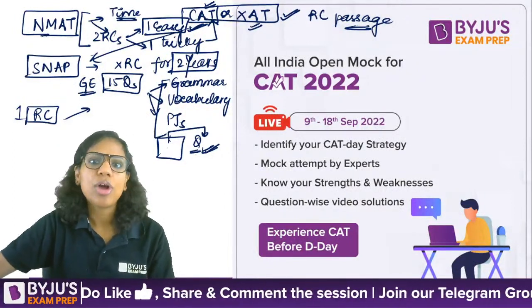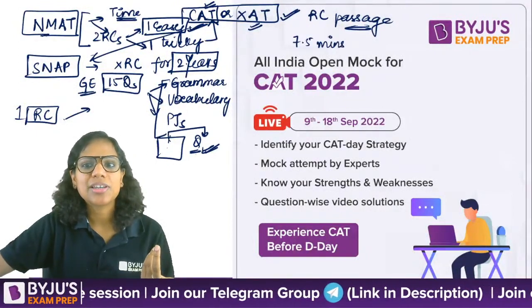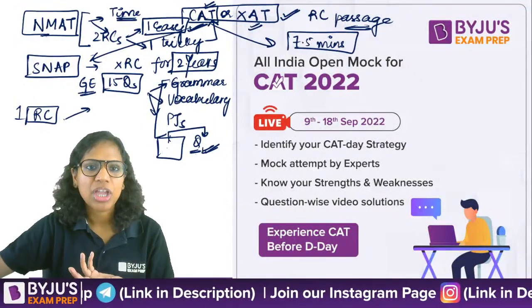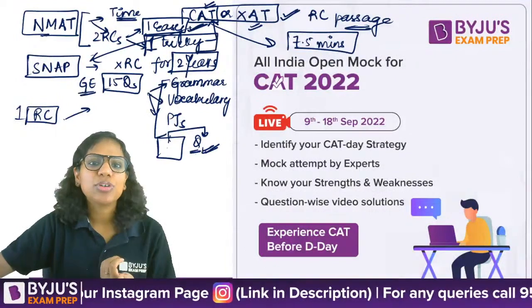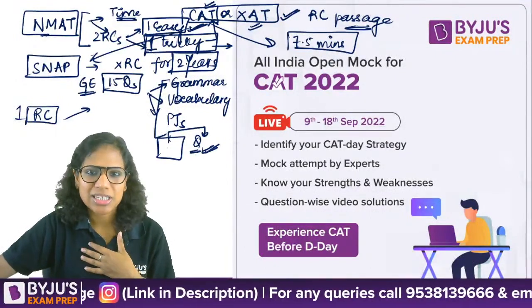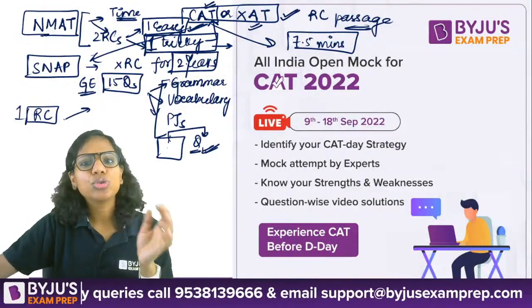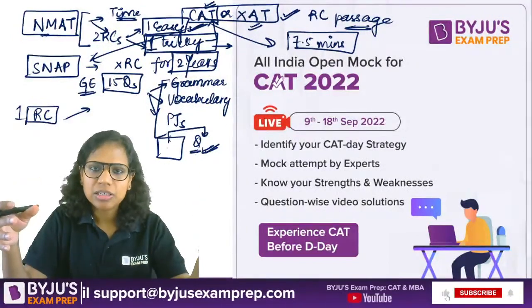Because in CAT also you now have a time constraint that you have to attempt an RC passage in approximately 7.5 minutes. So you are operating under a tight constraint here as well. The only difference that can come in the exam is, let's say, if a tricky RC passage is my last passage and I am short of time also, then what I do is, let's say there are 4 questions, I try my best to mark an answer, right?